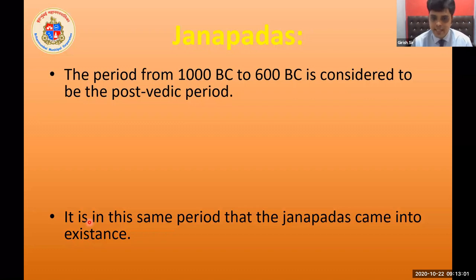So what is this BC and what is this 1000? We are going to know in detail about this. It is in the same period, the post-Vedic period, that the Janapadas came into existence. First of all, in the first slide, we saw that the gurus were there in the ashram. That was the Vedic period. And after the Vedic period, when people relocated themselves and formed settled villages, the small villages, the Janapadas, were formed.